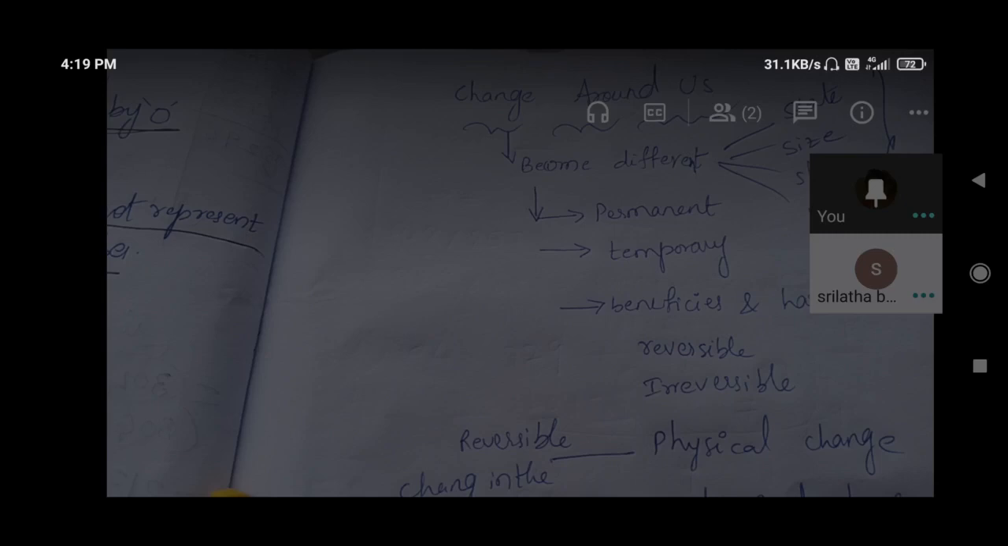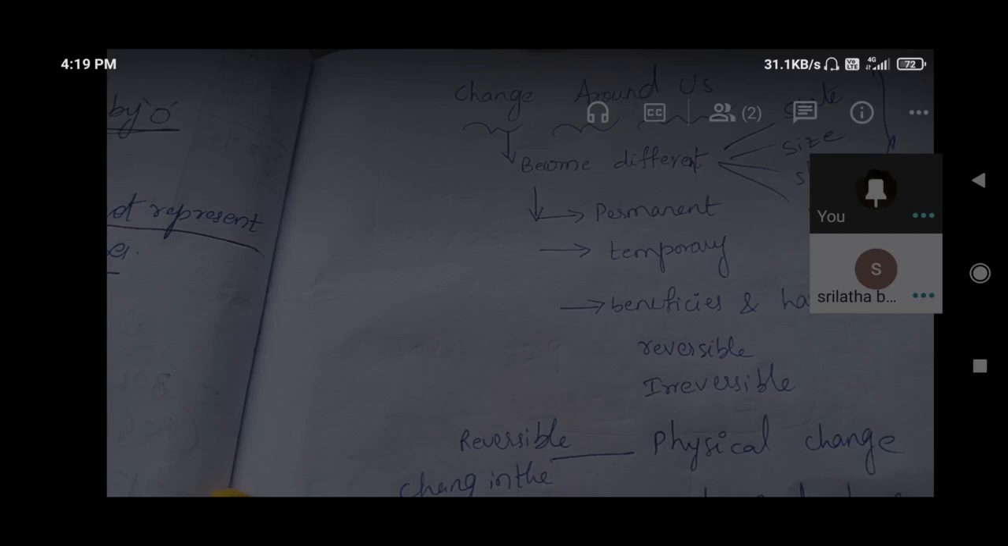And some are man-made changes. What are the man-made changes? Before, whatever physical and chemical changes we have discussed, those all come under man-made changes only. And here physical change we have discussed, chemical change we have discussed, natural change we have discussed, irreversible changes, and changes in substances caused due to expansion and contraction.